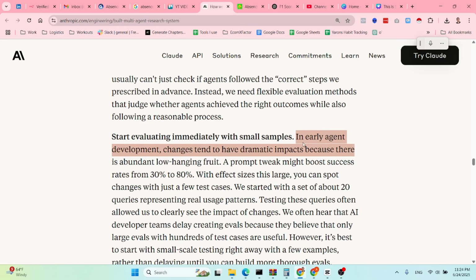So in early agent development, changes tend to have dramatic impact because there's an abundance of low-hanging fruit. A prompt tweak might boost success rates from 30 to 80% as an example. With effect sizes this large, you can spot changes with just a few test cases. So they started with a set of about 20 queries representing real usage patterns, and testing these queries often allowed us to clearly see the impact of changes. So basically they had the evals from the get-go.